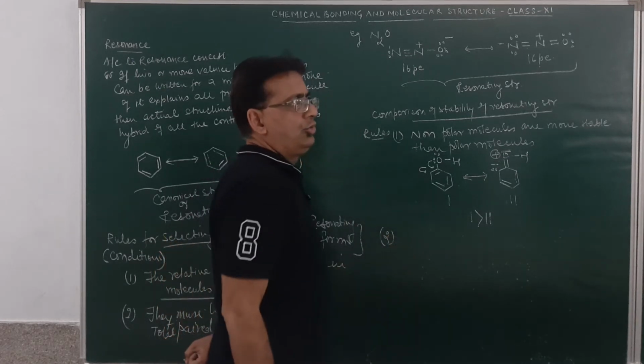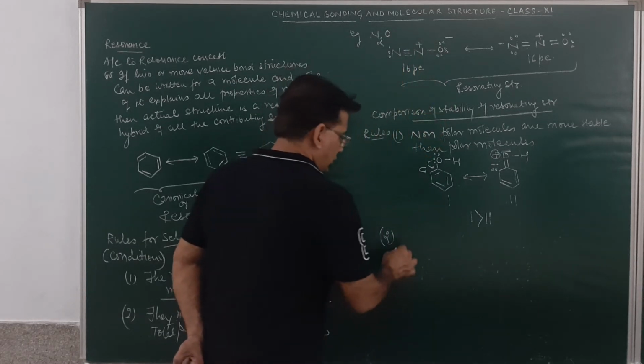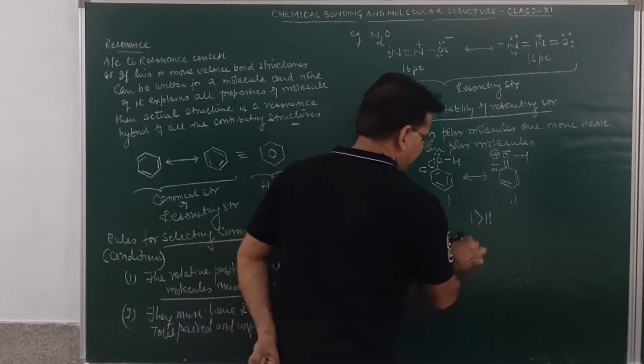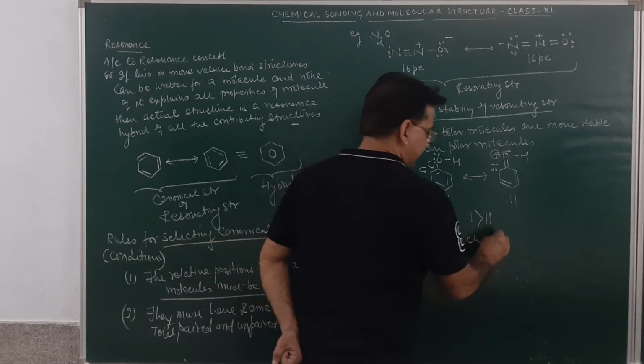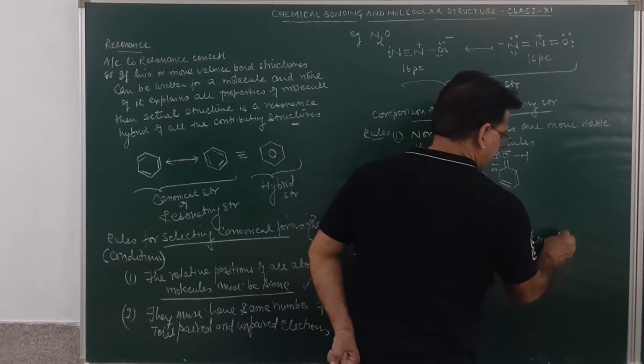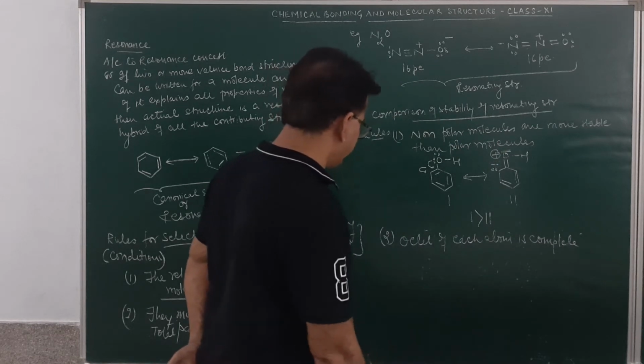If two structures are supposed to be resonating structures, then the octet of each atom must be complete, which is the normal case. In most cases, the octets are completed.